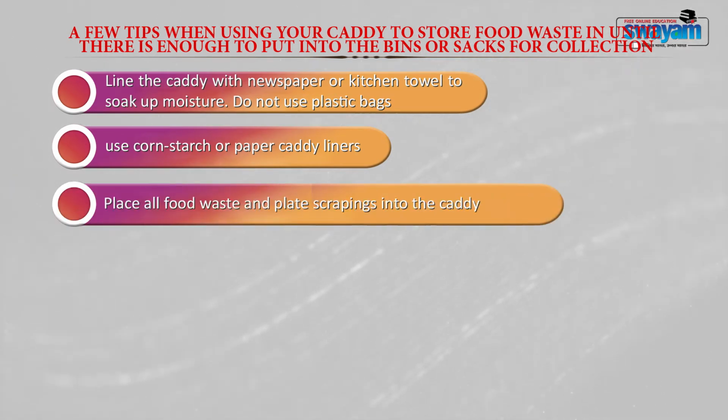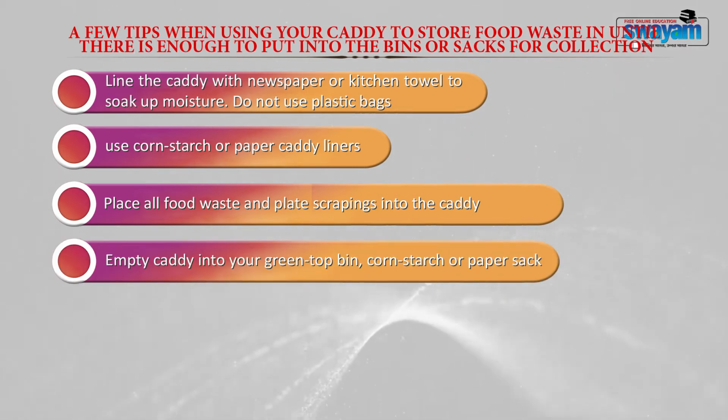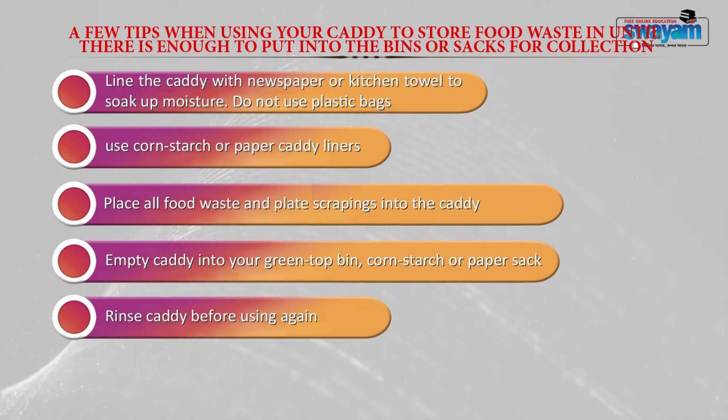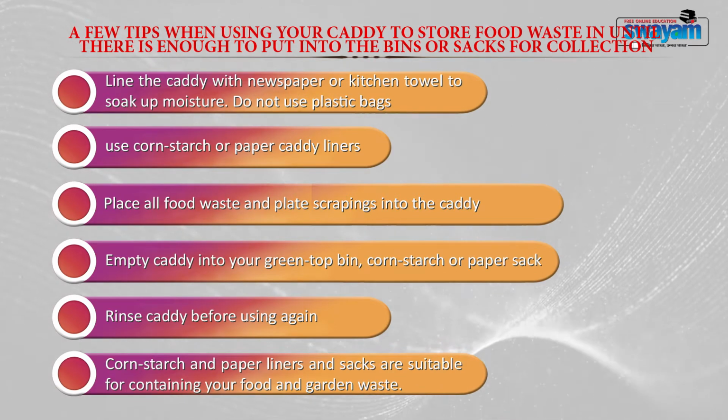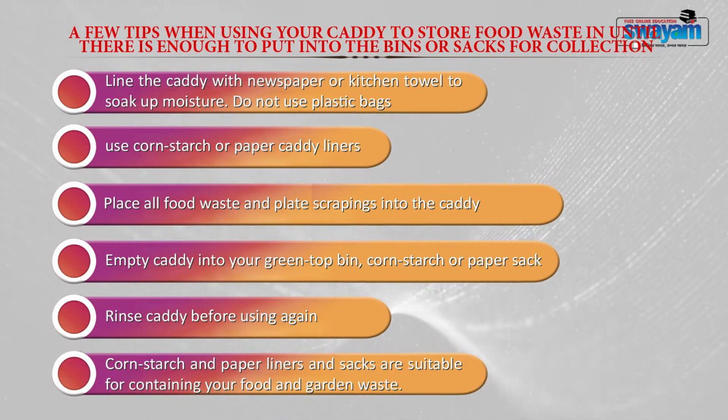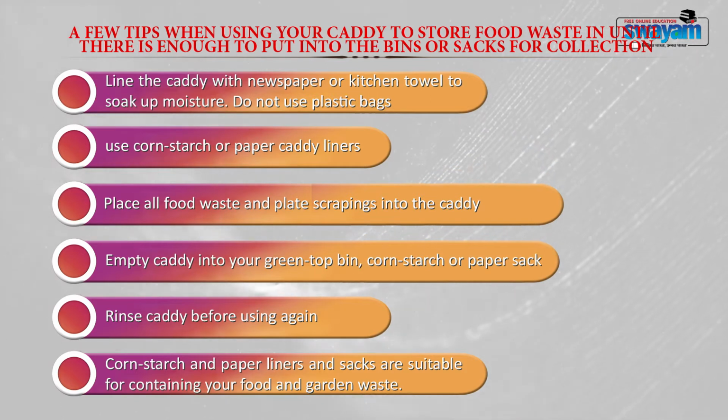Place all food waste and plate scrapings into the caddy. Empty the caddy into your green top bin, cornstarch or paper sack. Rinse the caddy before using it again. Cornstarch and paper liners and sacks are suitable for containing our food and garden waste.